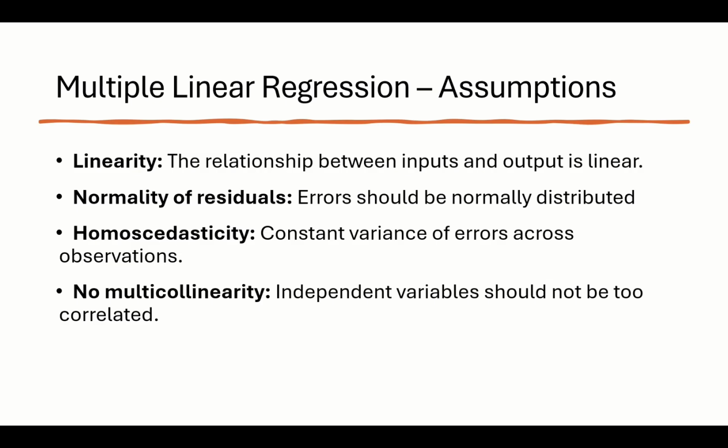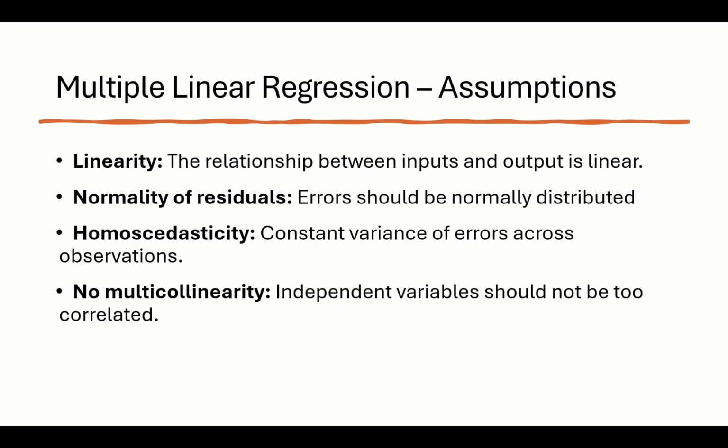However, in order for MLR to work properly and give the best results, several assumptions must be met first. First is linearity, which means that the relationship between the inputs and the outputs must be linear. Second is normality of residuals, which means that the prediction errors should be normally distributed.